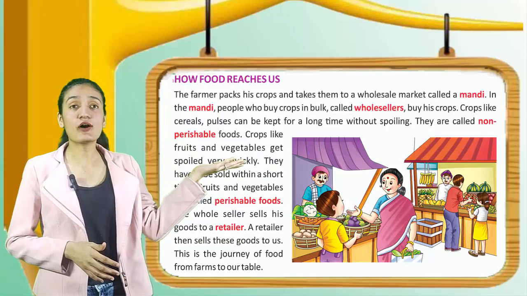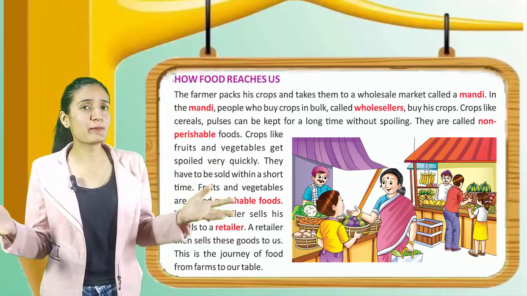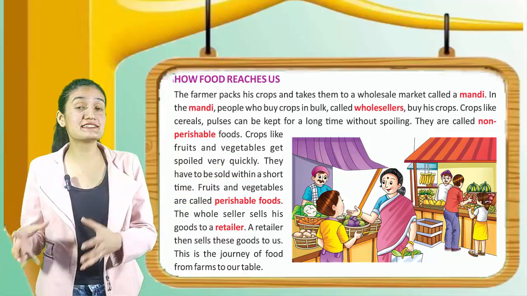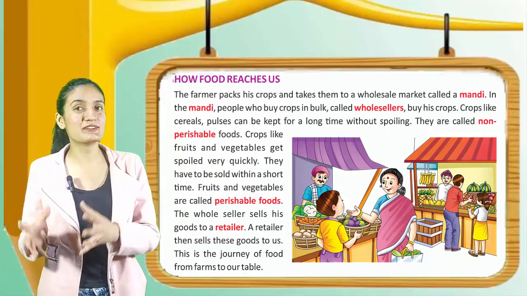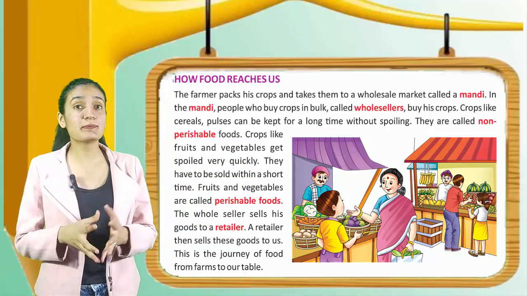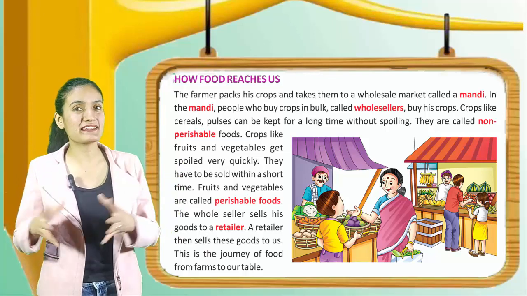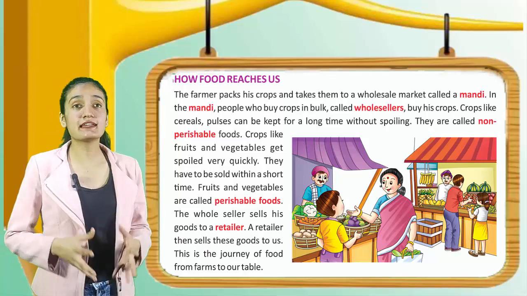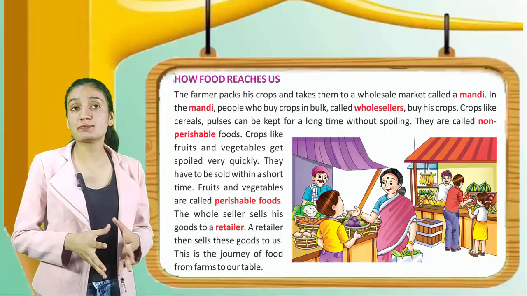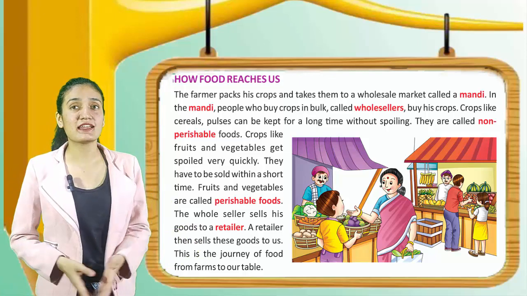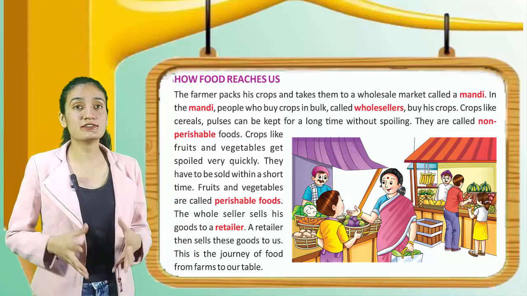Now, how does food reach us? A farmer packs his crops and takes them to a wholesale market called mandi. In the mandi, people who buy crops in bulk are called wholesalers. Crops like cereals and pulses can be kept for a long time without spoiling. They are called non-perishable foods.